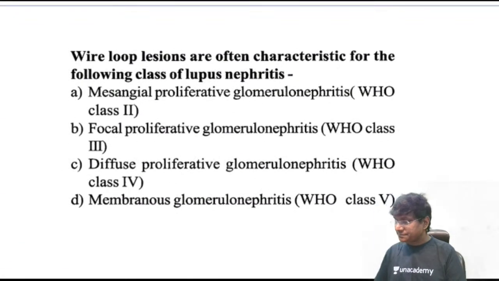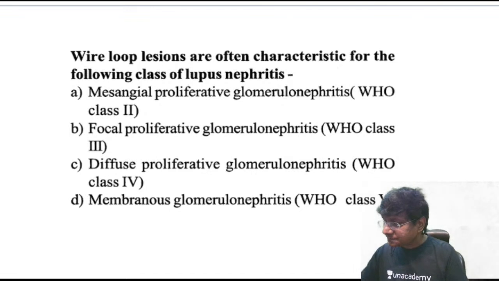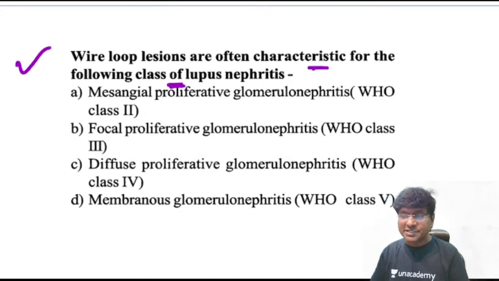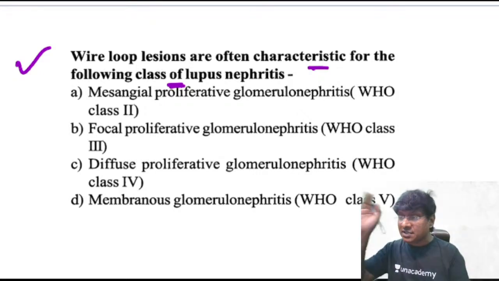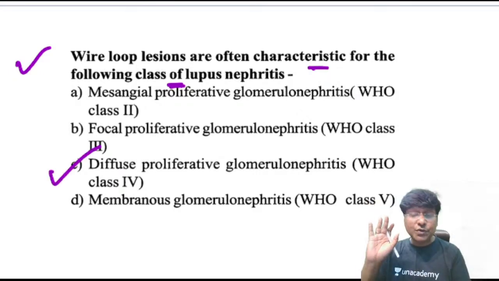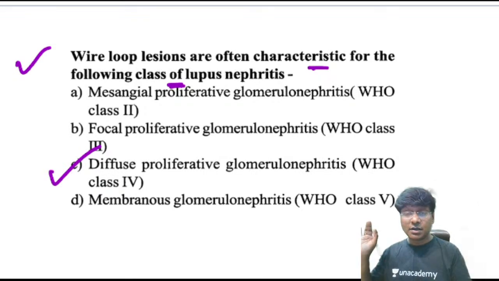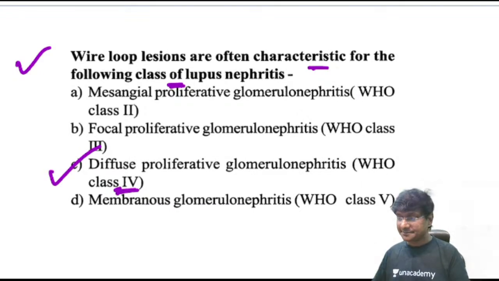Okay, you see this question. Wire loop lesions, they are often characteristic for which class of lupus nephritis? Wire loop lesions are classical for diffuse lupus nephritis. Where is the reference? Reference is Harrison, 21st edition. You can go through that. Okay, so it is class 4, not class 3, right? There is no doubt in that.